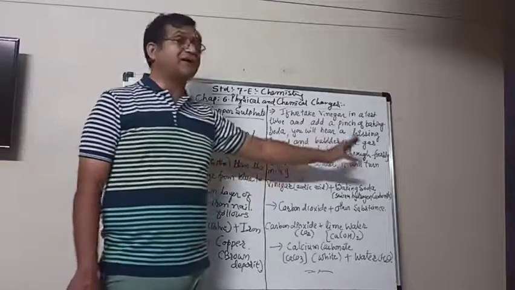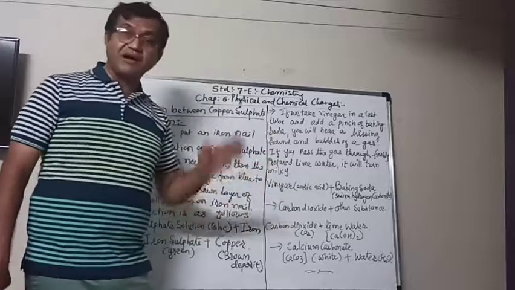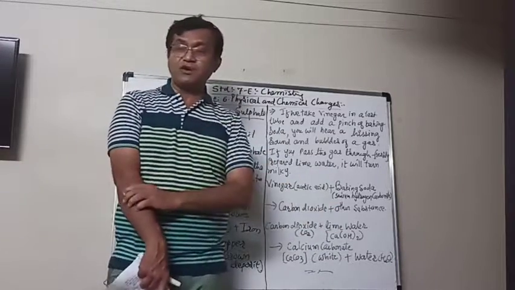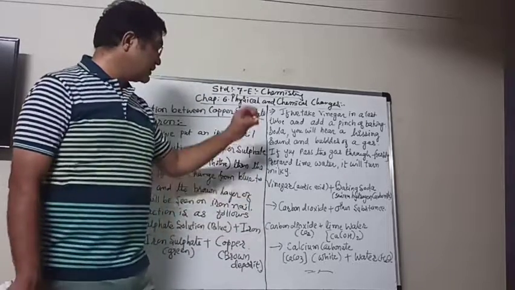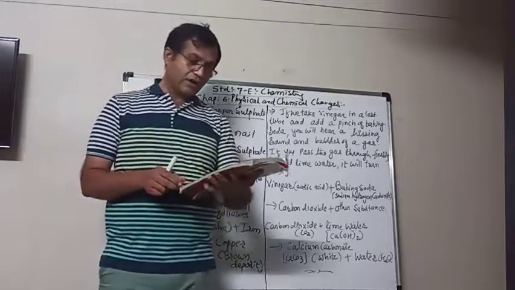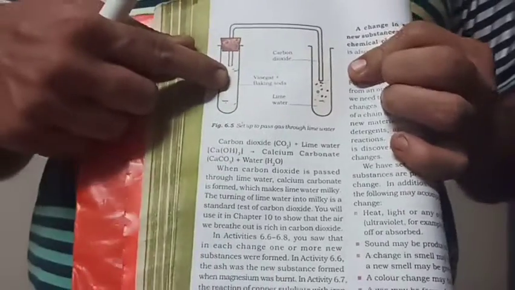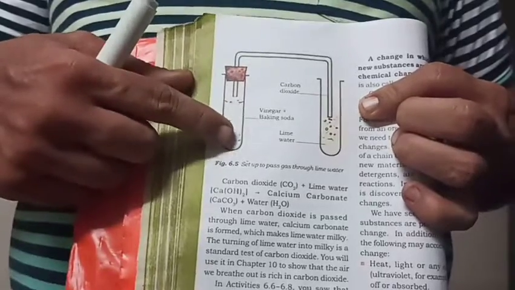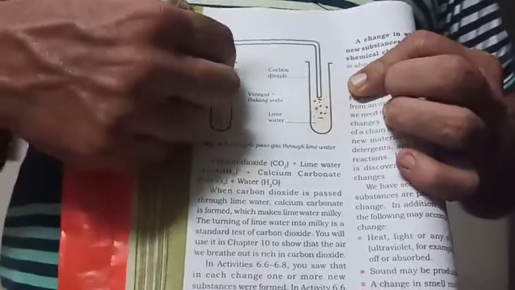By this method you can see two different chemical changes. First, vinegar and baking soda make carbon dioxide and another substance. Then when you pass the carbon dioxide into the lime water, another chemical change takes place and they make calcium carbonate and water also. Here we add vinegar and baking soda, close it with a one-hole cork and pass a bent tube. Then what will happen?